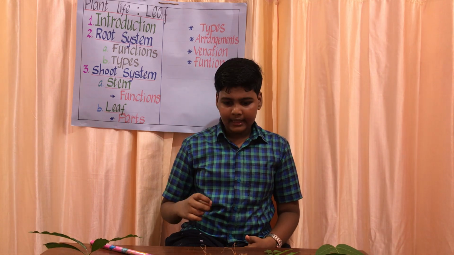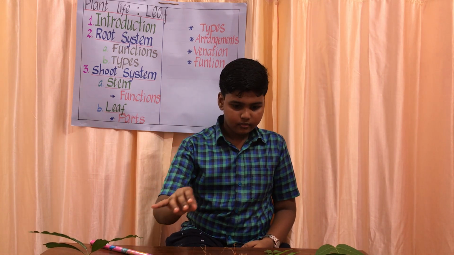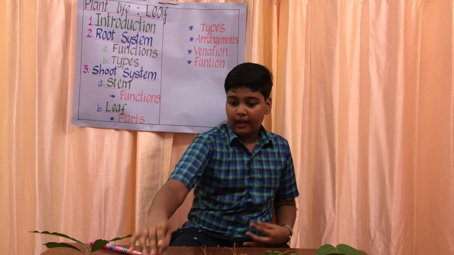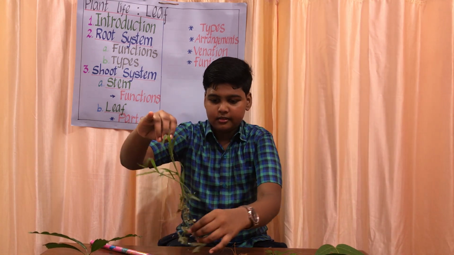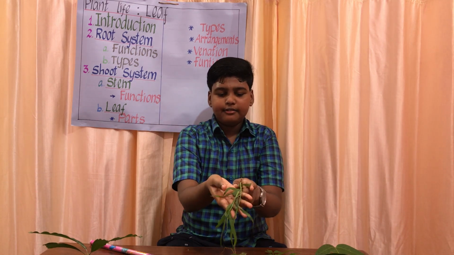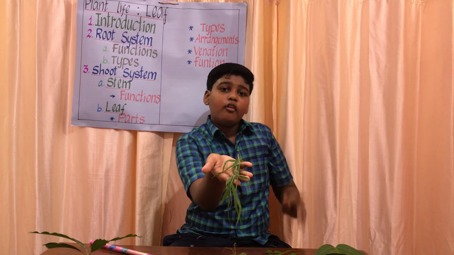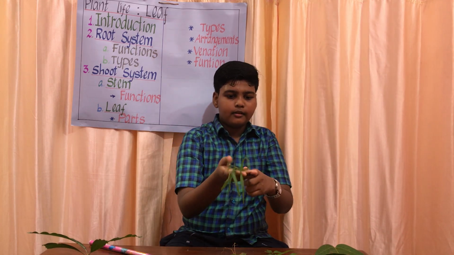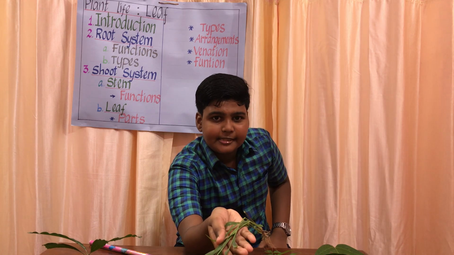So for parallel, I don't have a sample to show you, but I can show you this grass. These leaves have parallel venation. How can I tell that? Just see it clearly. See the veins and veinlets.